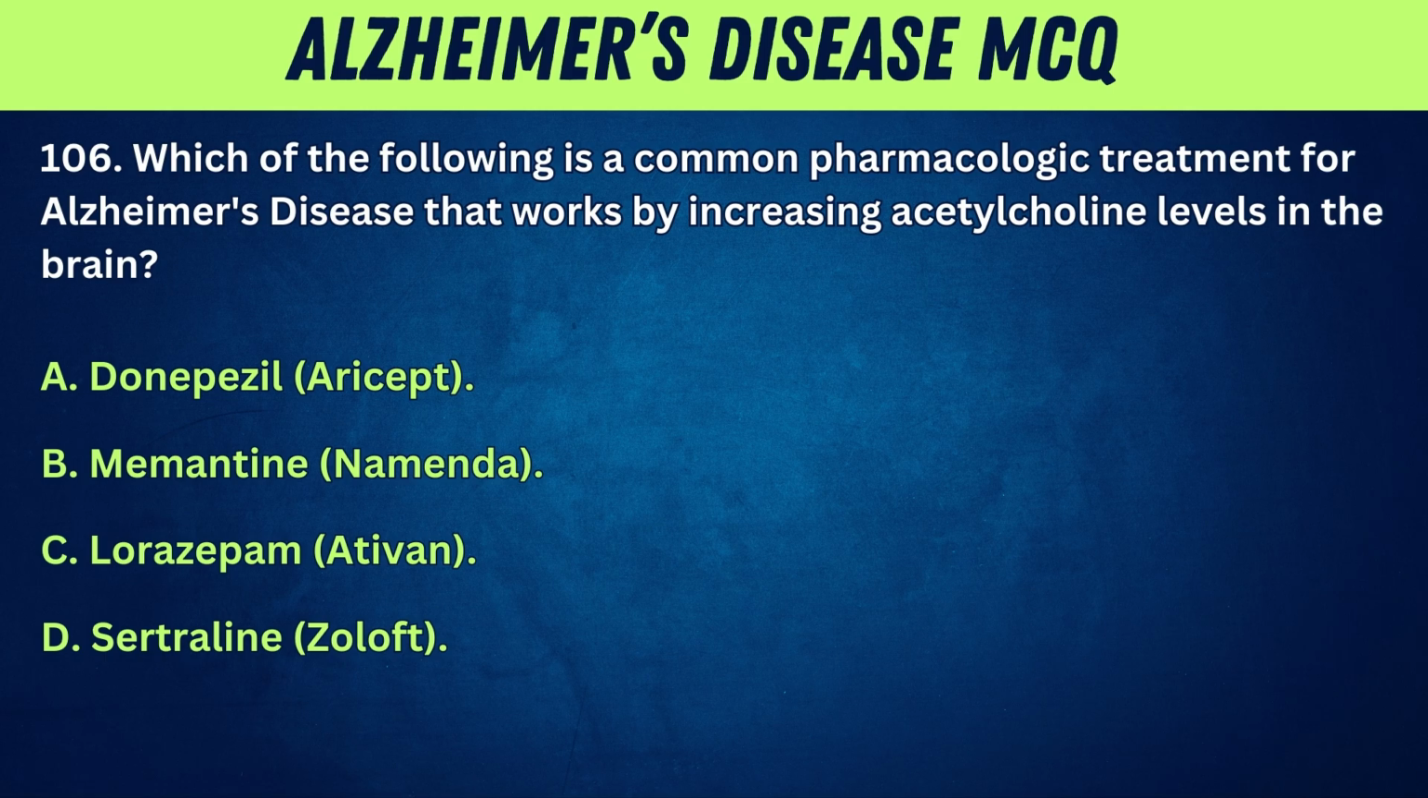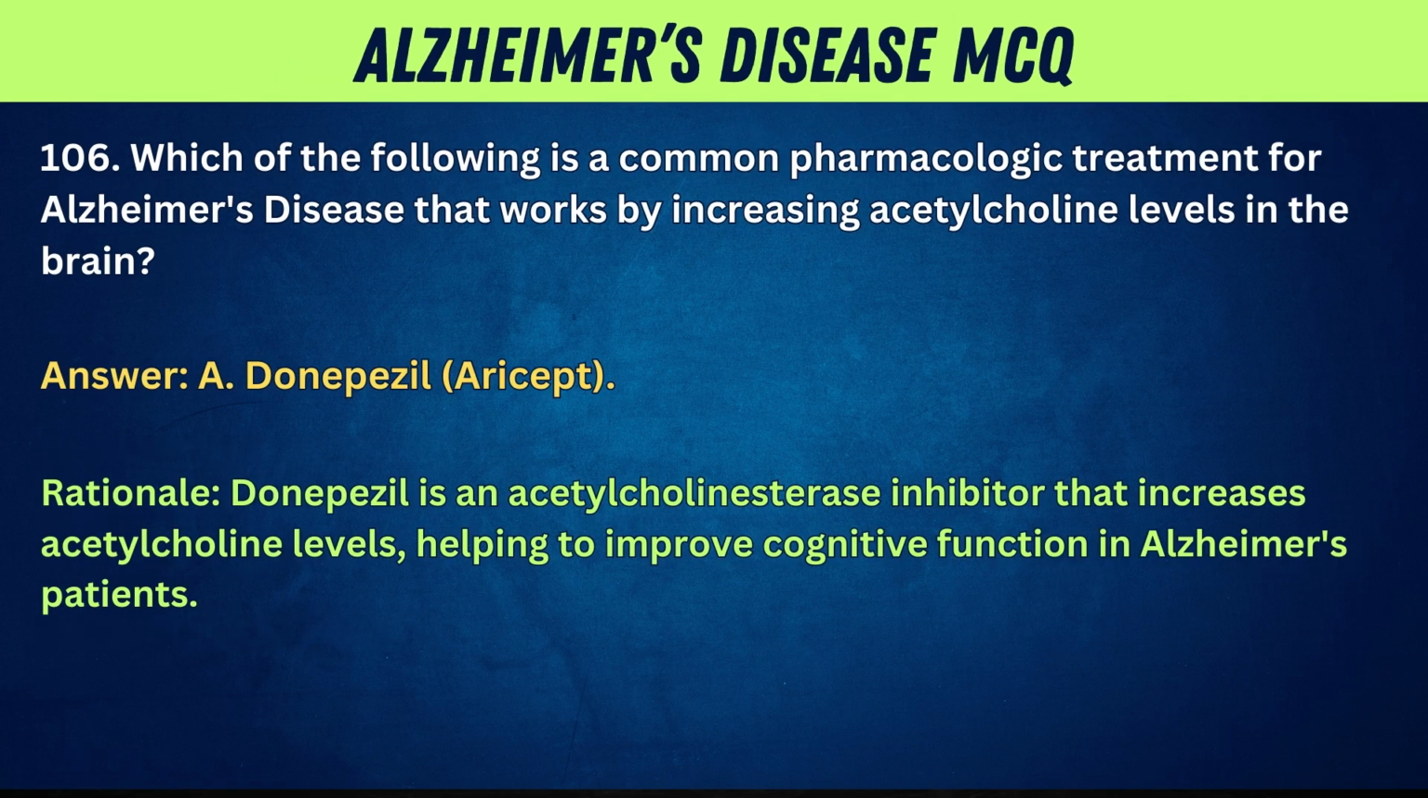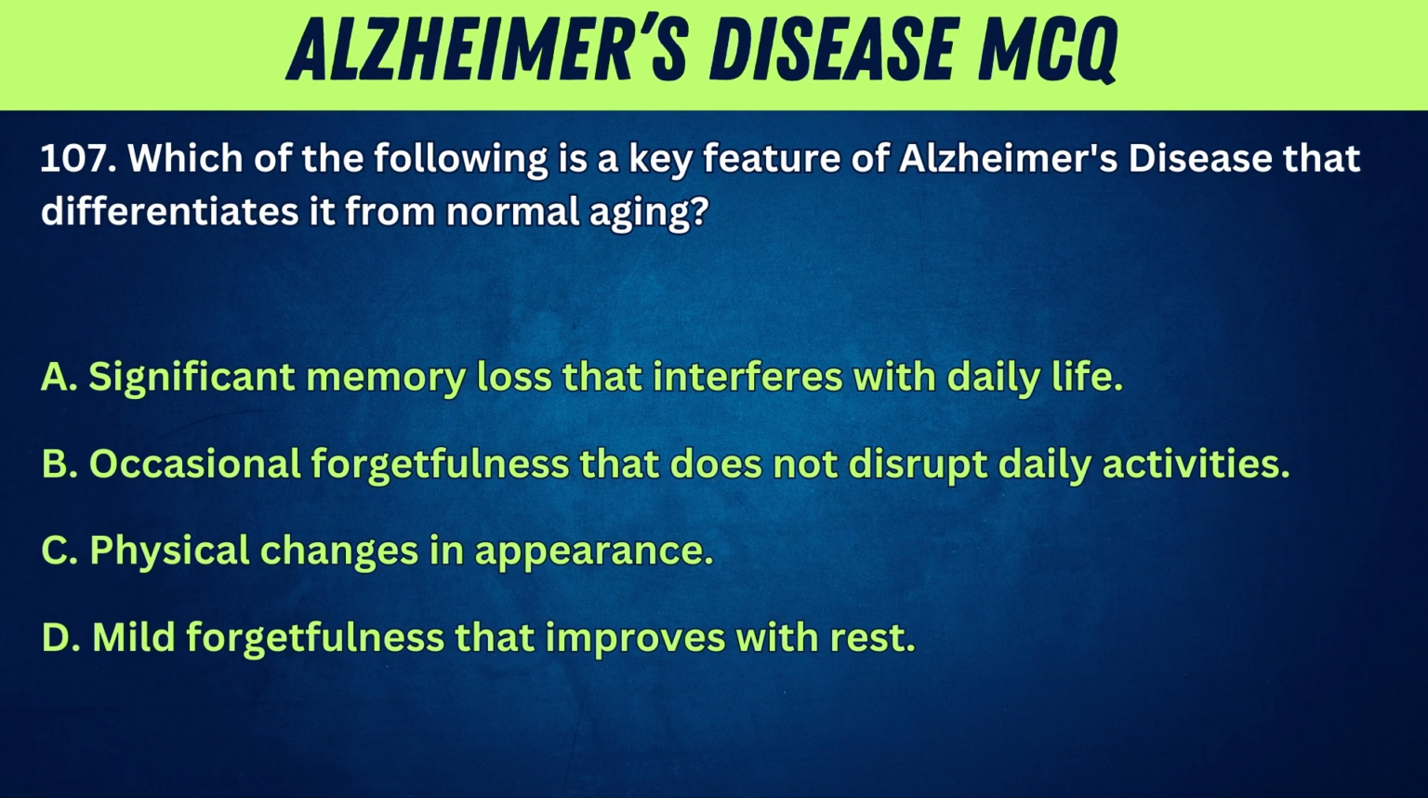106. Which of the following is a common pharmacologic treatment for Alzheimer's disease that works by increasing acetylcholine levels in the brain? A. Donepezil, Aricept. B. Memantine, Namenda. C. Lorazepam, Ativan. D. Sertraline, Zoloft. Answer: A. Donepezil, Aricept. Rationale: donepezil is an acetylcholinesterase inhibitor that increases acetylcholine levels, helping to improve cognitive function in Alzheimer's patients.